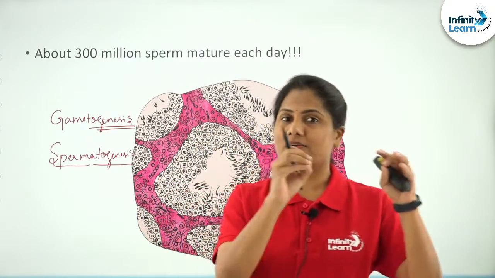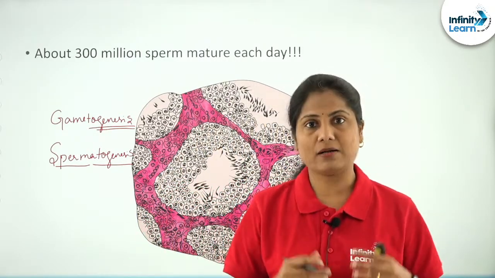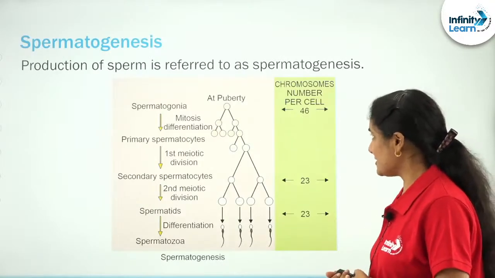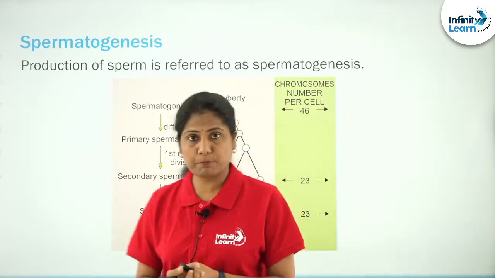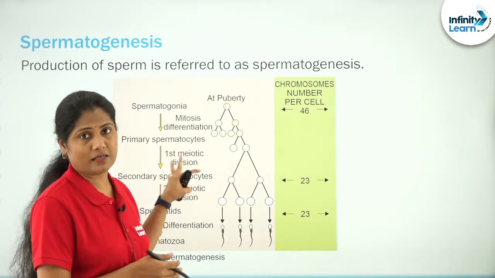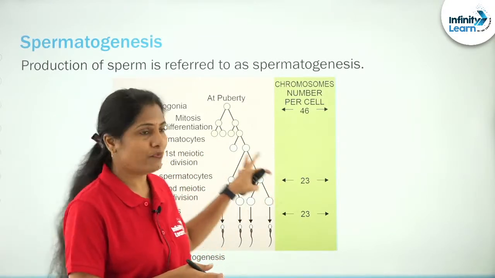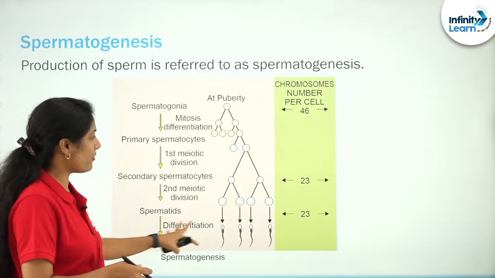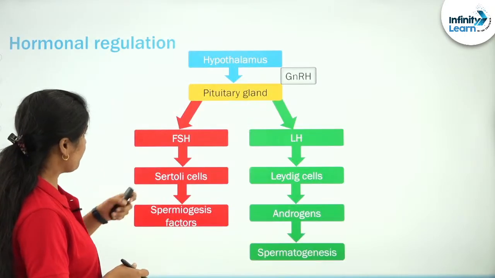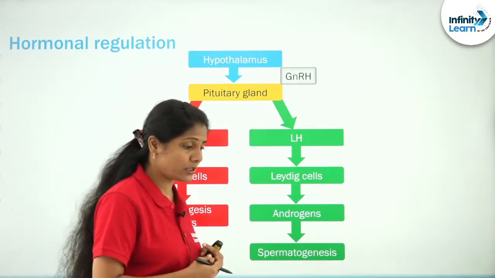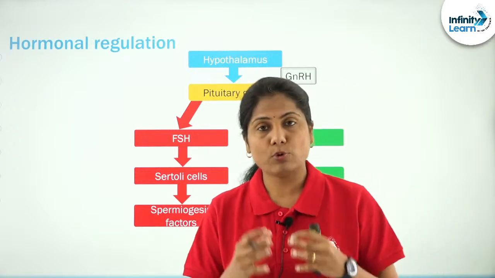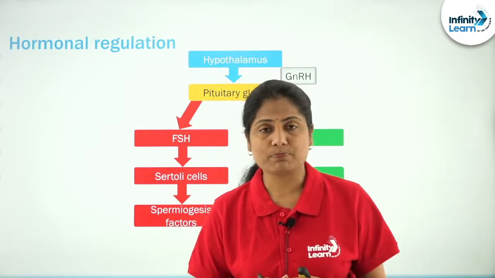So that clears our very first definition part. What is gametogenesis, or what is spermatogenesis? The production of the sperm is what is referred to as spermatogenesis. A clear NCERT picture redrawn for you will give you a gist of the entire process that is happening. First, let's get to where it all starts. We're going to talk about the hormonal regulation first.